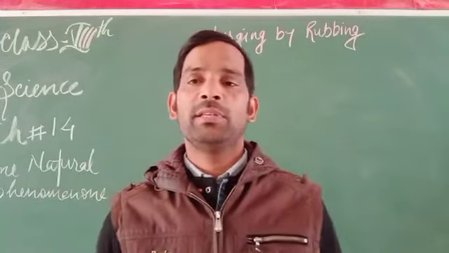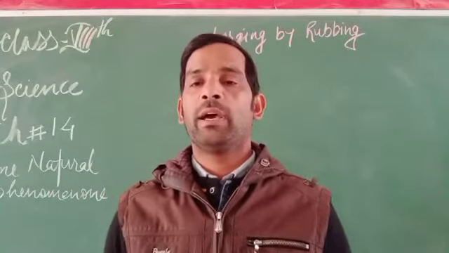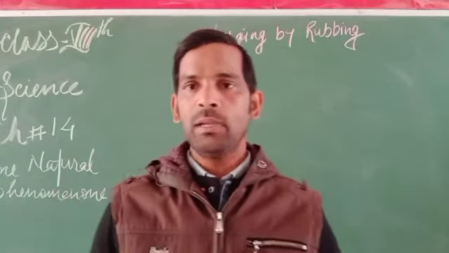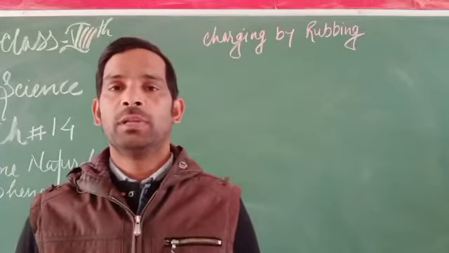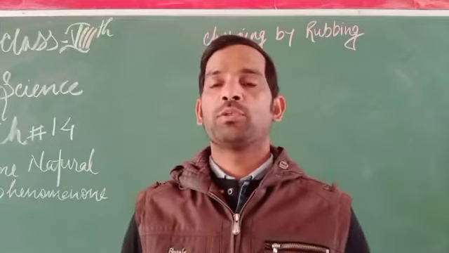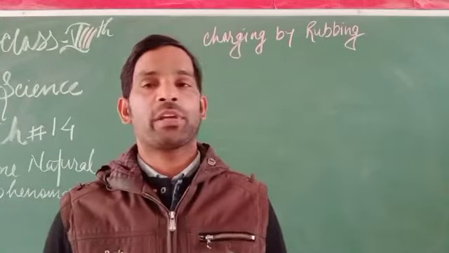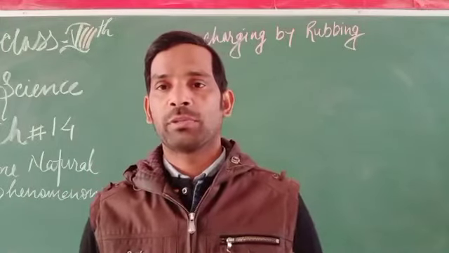So how they can be charged, or what is charging, how the charged particles travel from here and there and from one object to another object, we will learn here. First of all, some charging can happen due to rubbing, as you know, friction. By friction, other charges can be produced.